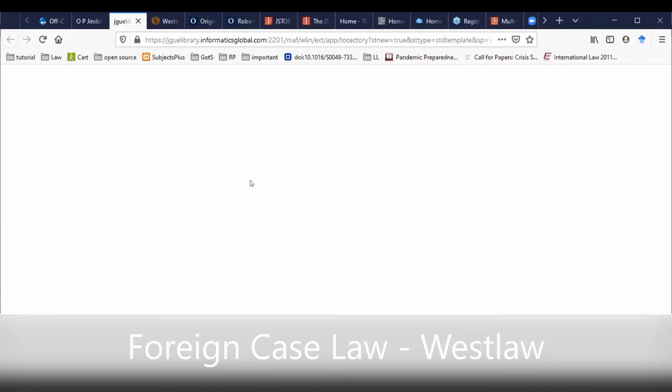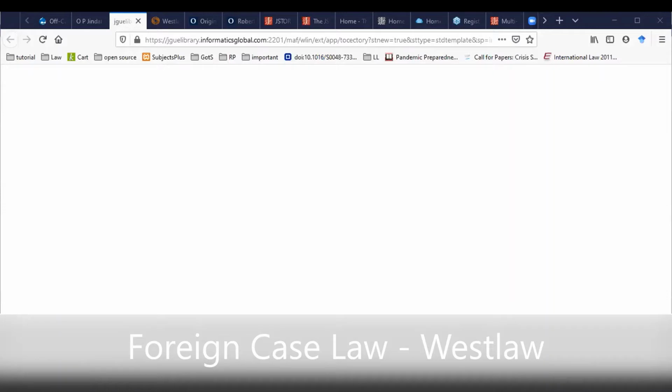By the time the page loads up, at least you can start giving the introduction so that we don't waste any more time. Sure. Thank you. Hi everyone, good evening. I am Lipika and I work as a client specialist and trainer for Thomson Reuters. So here I will take you through Westlaw India, the database. How do you access that?